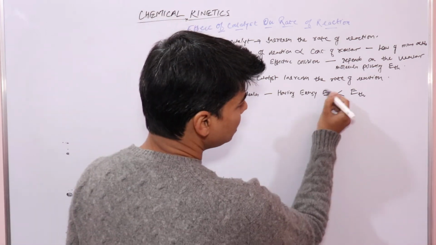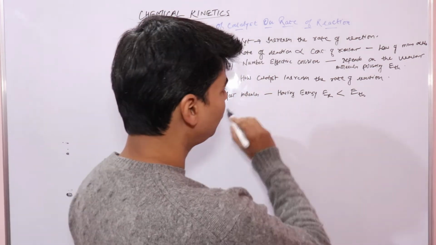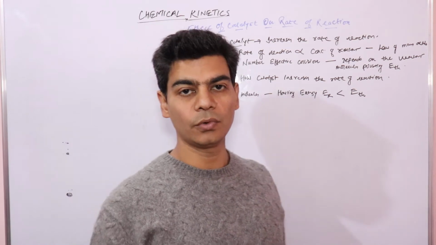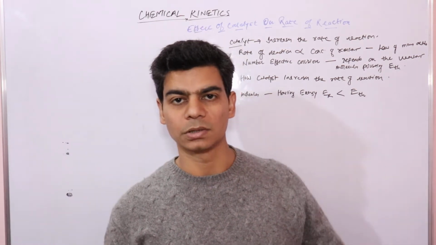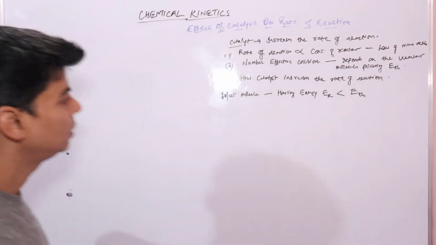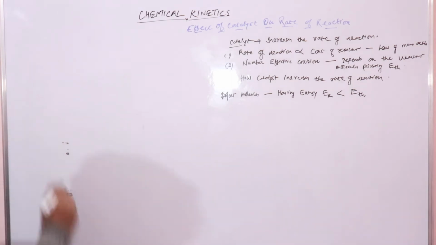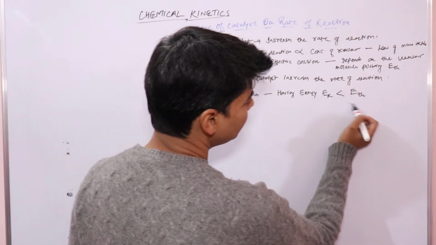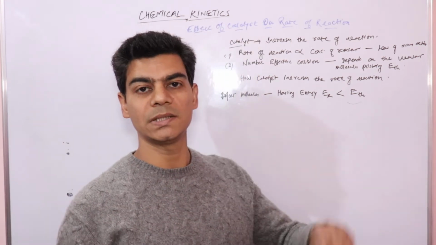Once this ER is equal to ETH, then only these reactant molecules will undergo fruitful collisions, that is, they will form products on collision.